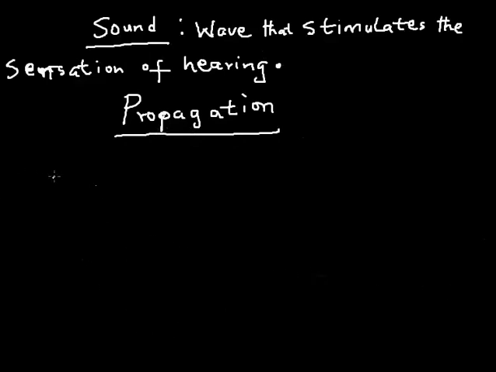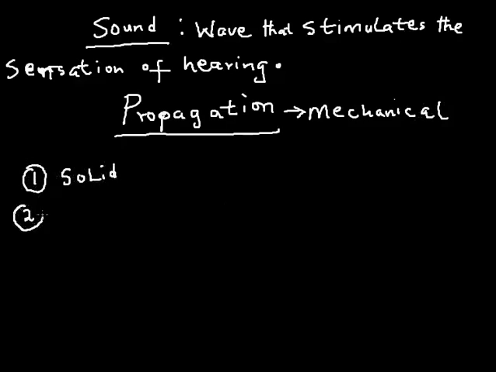All right. So now, of course, a sound wave is said to be mechanical. Why? Because it doesn't pass through a vacuum. It requires a material medium, and of course, the medium of propagation of sound includes solid, liquid, and last but not least, sound passes through air, which of course is a gas.